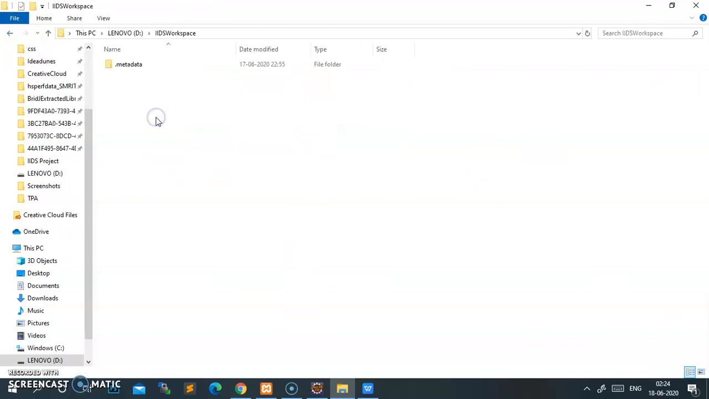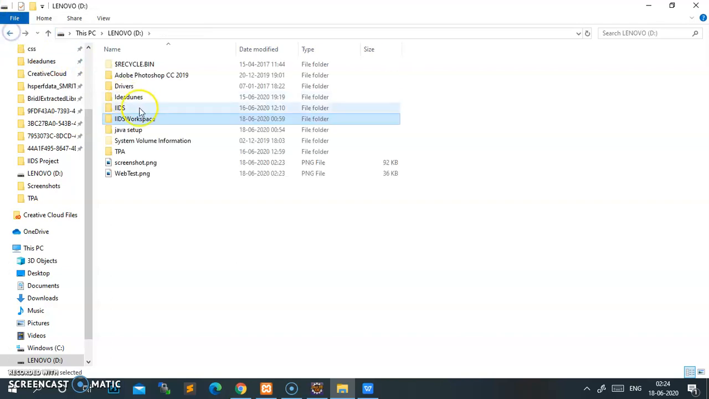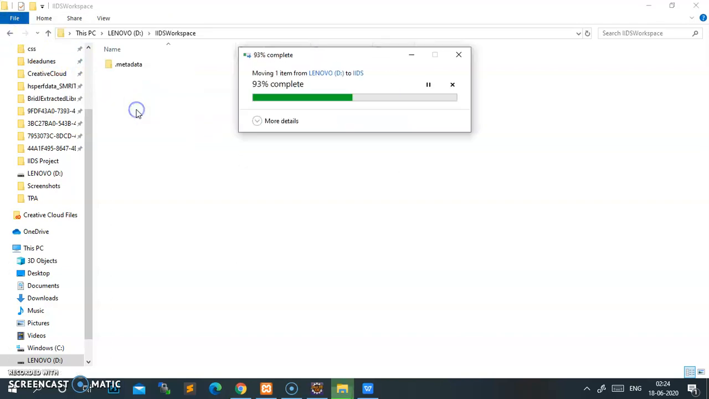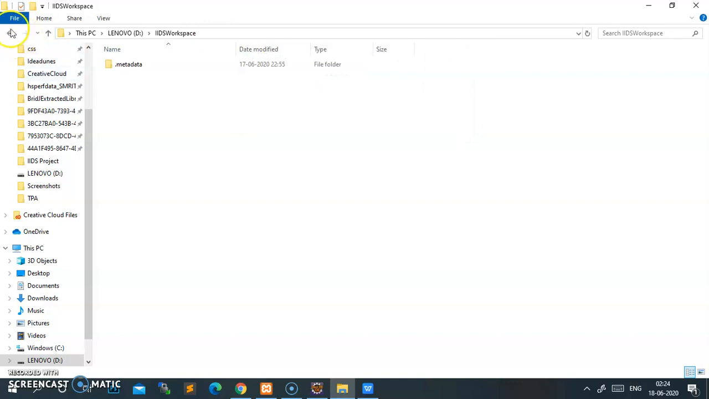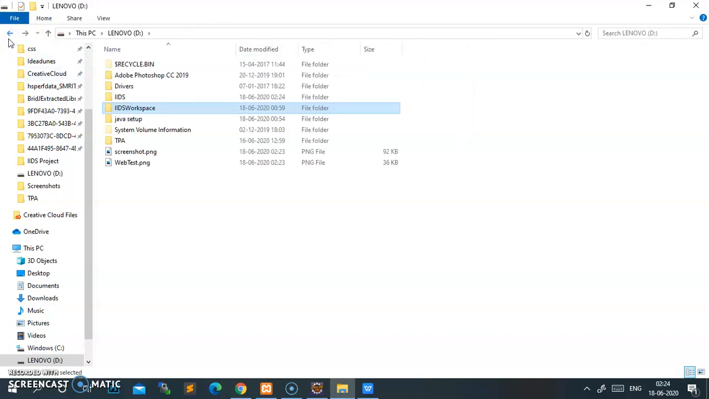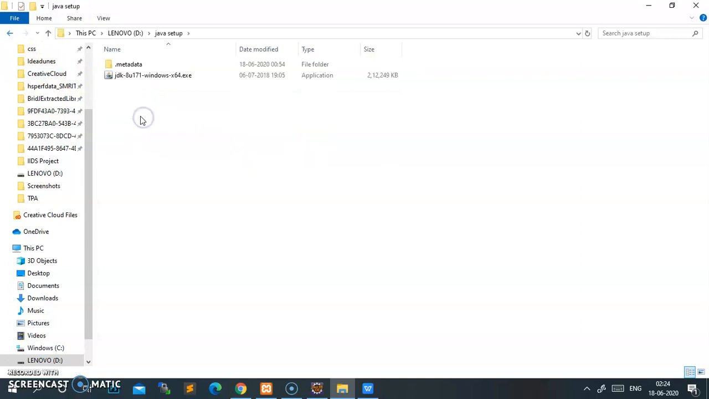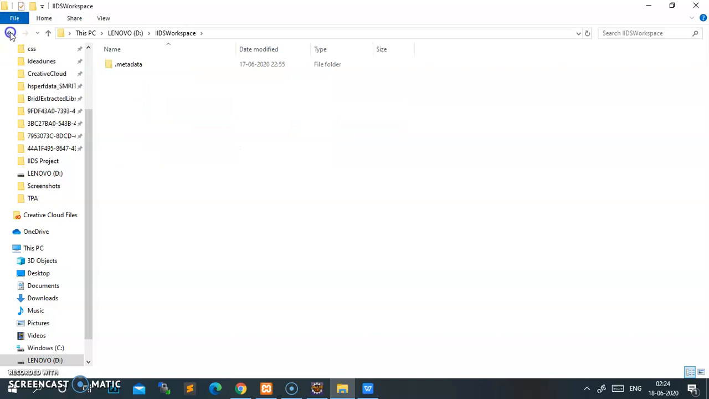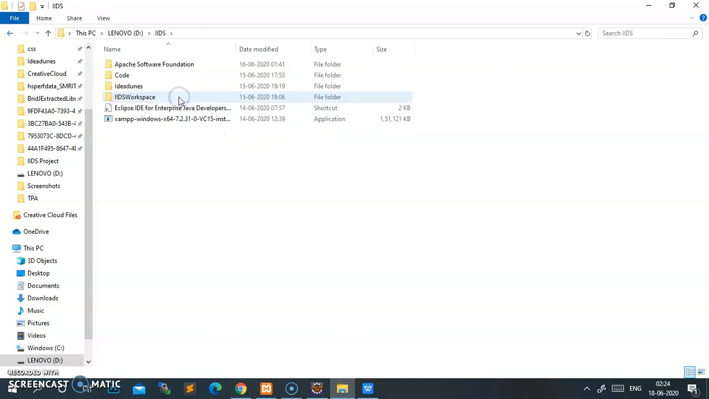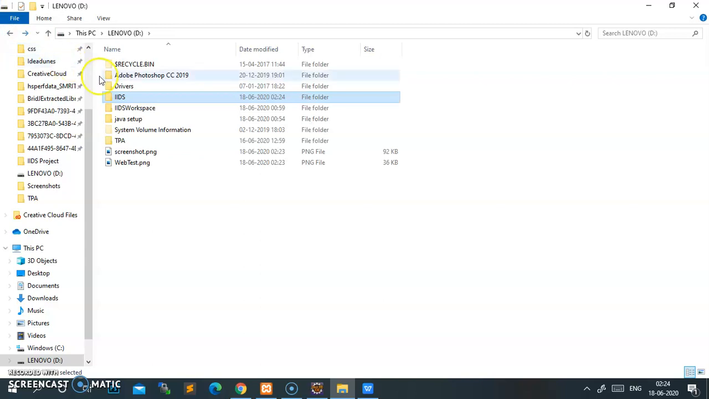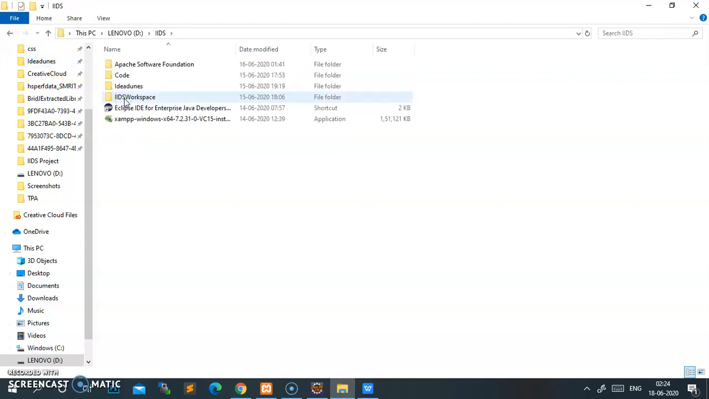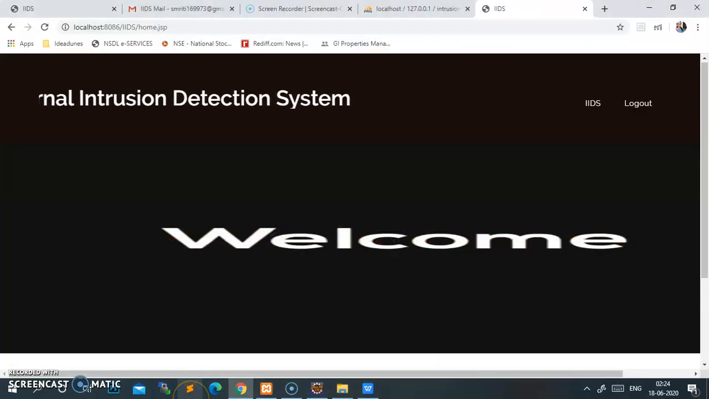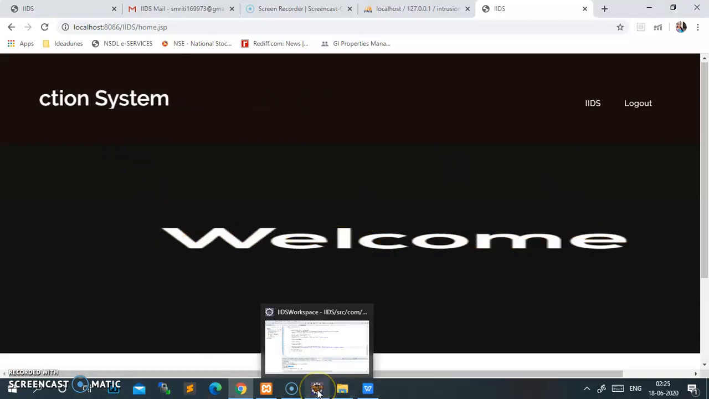Here are the software that we have installed, like XAMPP, Eclipse, Apache Tomcat. Here we are using Apache Tomcat version 9.0. So this is our whole system, how it is working, how it is done.